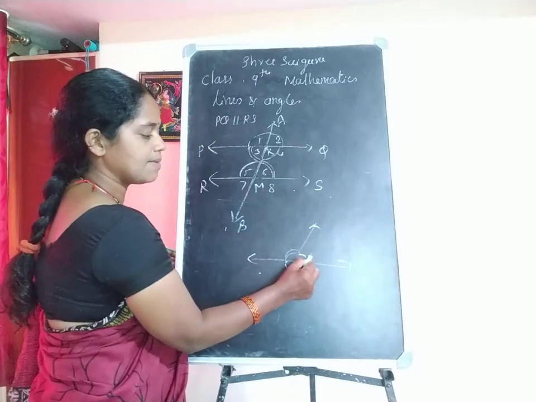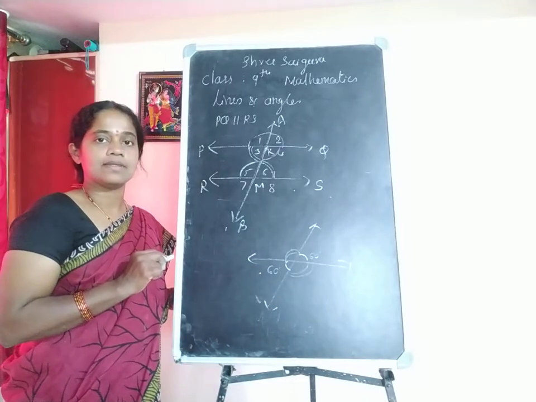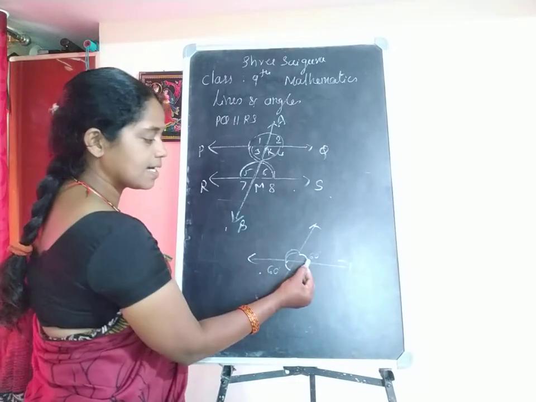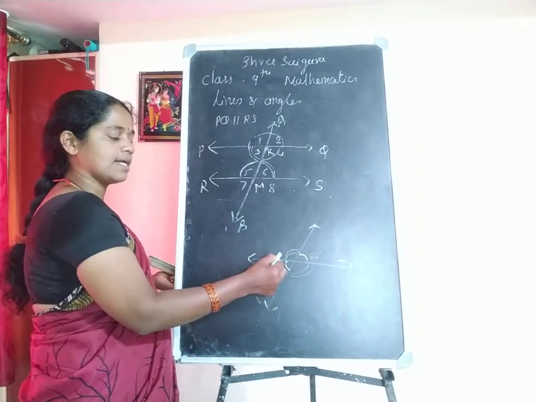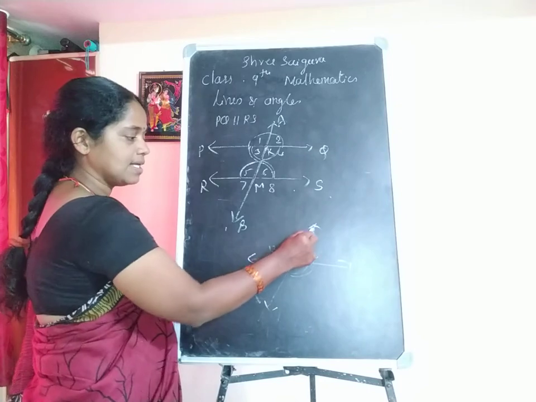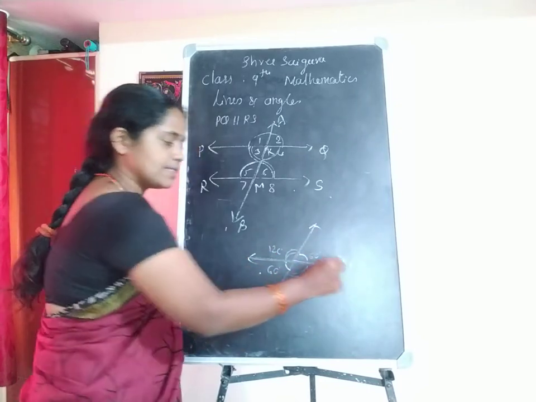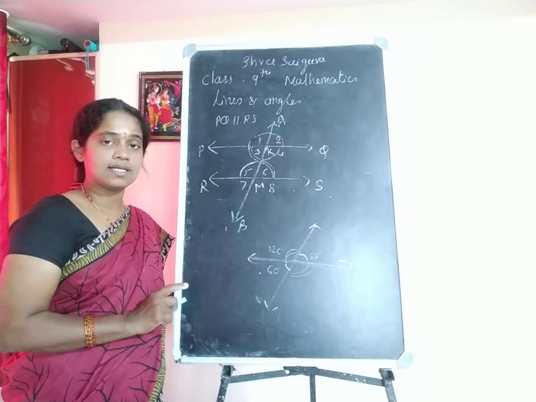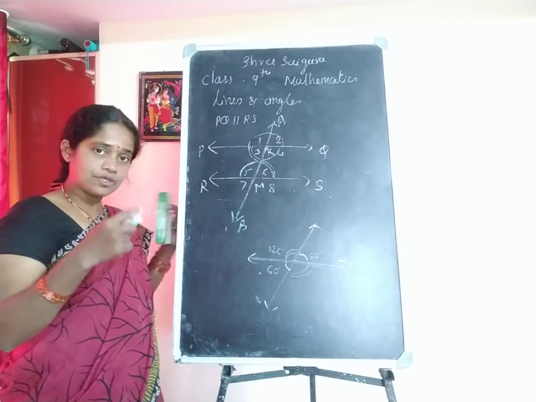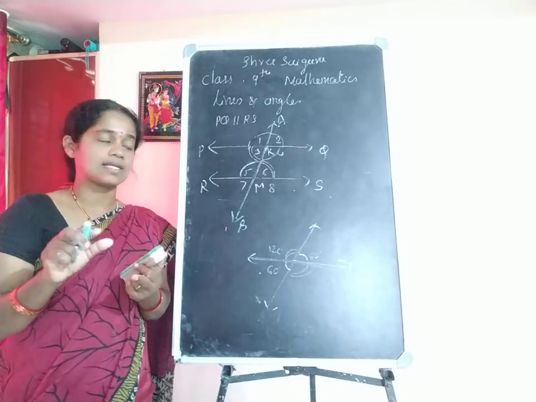Suppose this angle measures 60 degrees, the opposite is also 60 degrees. If this angle is 60 degrees, its adjacent angle is how much? 120 degrees, because on adding these two angles we get a straight angle which measures 180 degrees. So you should find the relation between the angles, the set of angles, like that.